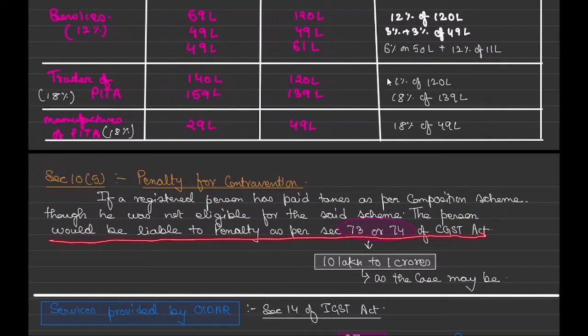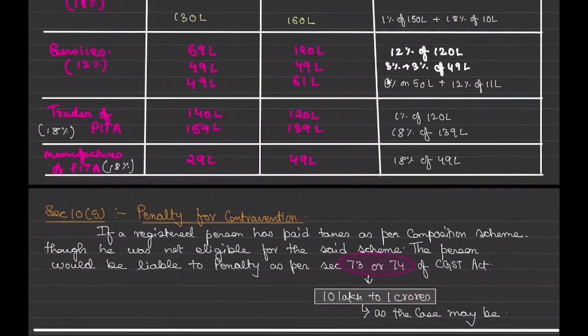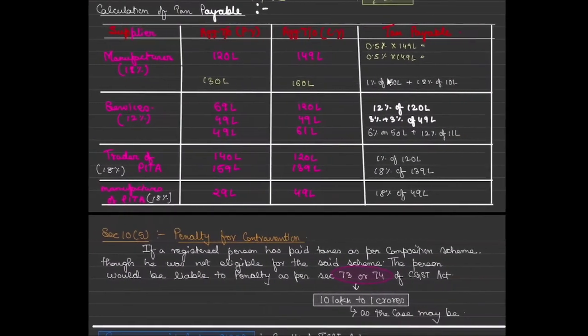Okay, for now, just for information purpose, I can inform you the limit is 10 lakh to 1 crore, but there are different situations. So we need not discuss it right now. Just remember 10 lakh to 1 crore, any amount penalty can be there as the case may be, because there are 7-8 cases of different things. So penalty will be levied at such rate as the case may be. Okay, so the chapter is up to here only.